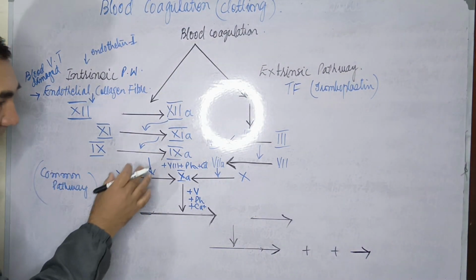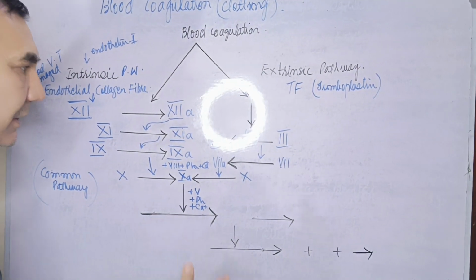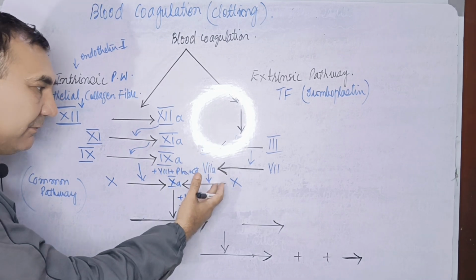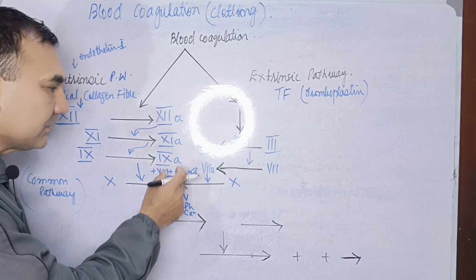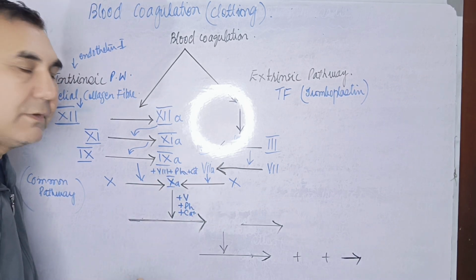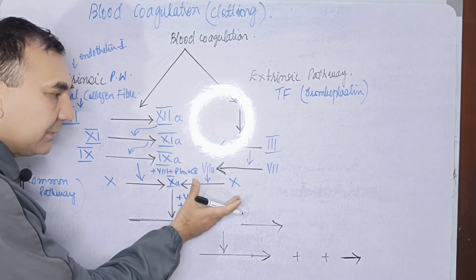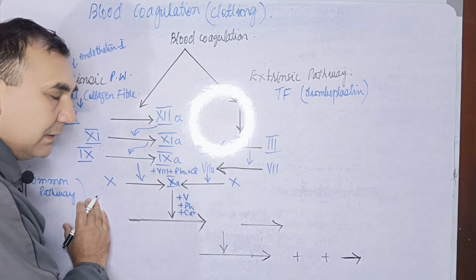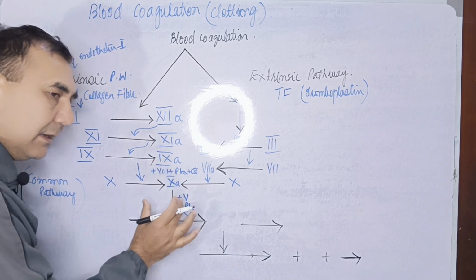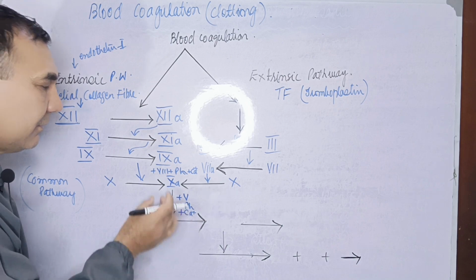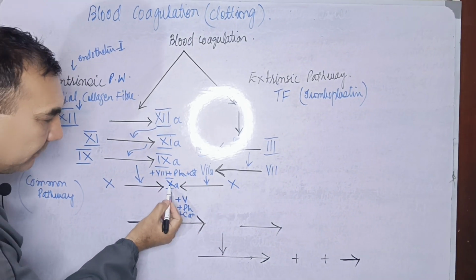In the common pathway, the factor 10th A has been activated with the help of factor 7 and factor 9th A, with factor 8, phospholipid and the presence of the calcium. Within the intrinsic pathway they both convert the factor 10th into factor 10th A. Now from the 10th A, the common pathway has been started.